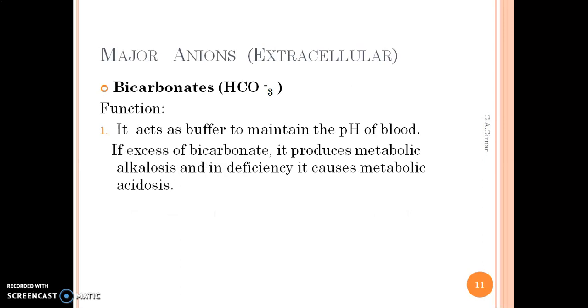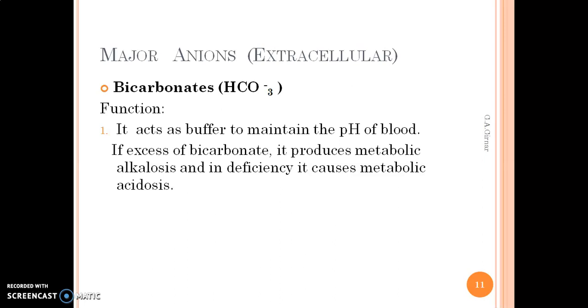And the last in case of the extracellular is the bicarbonate ion. Function of that: it acts as a buffer to maintain the pH of blood. We have seen it in the physiological acid-base buffer. So bicarbonates are useful to maintain the pH of blood also. And if there is an excess of bicarbonate, as we all know, bicarbonates are basic in nature, so if the bicarbonate level is more, it produces the basic condition, and it is known as metabolic alkalosis. And in deficiency, when there is a low level of bicarbonate, it causes metabolic acidosis.